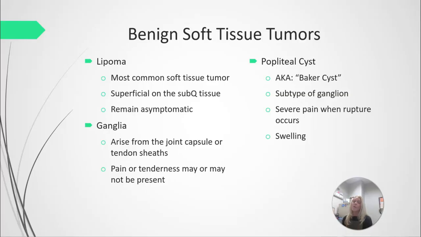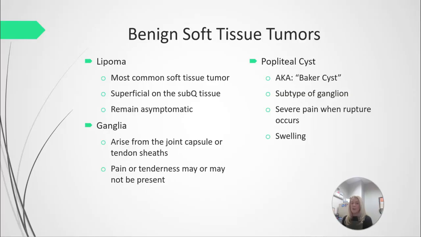Ganglia arise from the joint capsules or tendon sheaths. We tend to see these a lot on the dorsum of the hand. Pain and tenderness may or may not be present. Sometimes they're completely painless. Sometimes they are sort of tender to the touch.